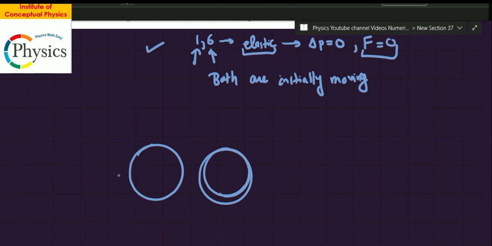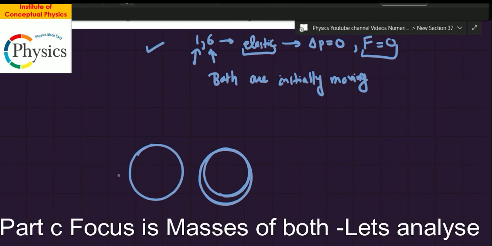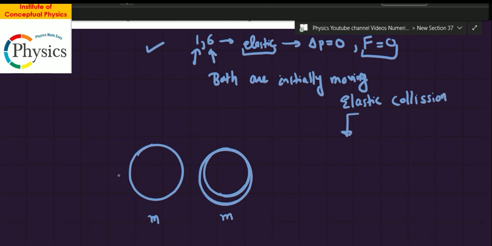So let me redraw this. Both are, assume they are of equal mass, and I'll tell you why. They are of equal mass. In your mind you must have a chart of a lot of elastic collisions. One of the very special cases which is very important is the case when the two masses are equal. This is one situation.